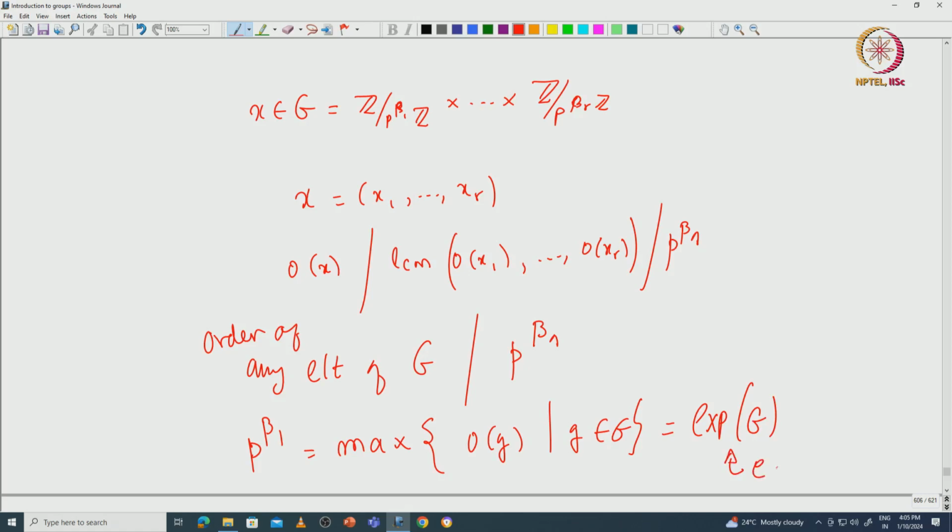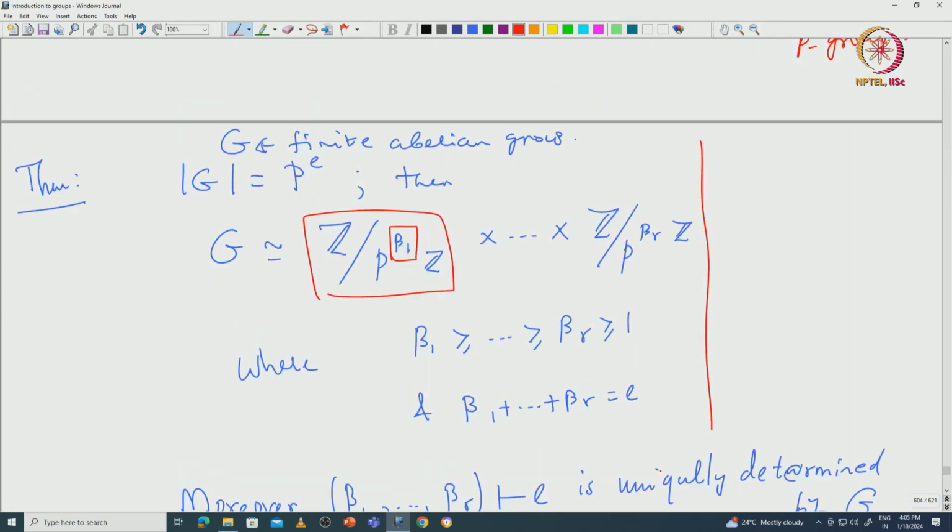The exponent of G can be defined for any finite abelian group, no issue, because we have only finitely many elements. You look at all possible orders and then take the maximum. So then you can see that p^beta_1 is exactly captured by the exponent of G. That is how you capture beta_1. Then how do you capture beta_2 and so on, we will see over the proof. Okay. So you have to look at pG and then try to do it.